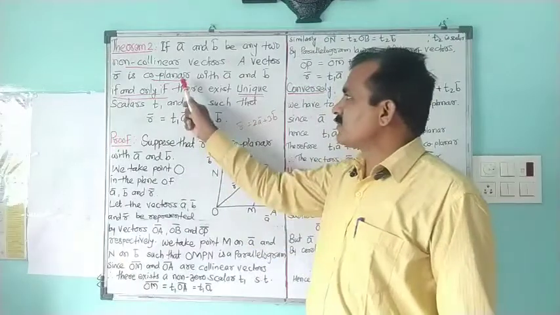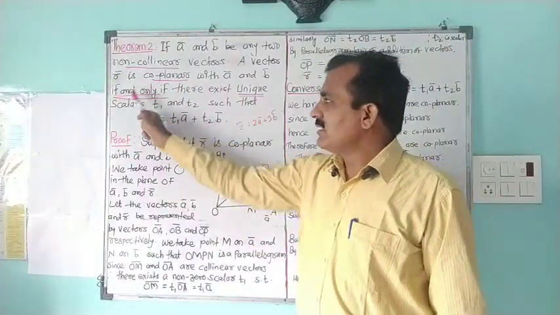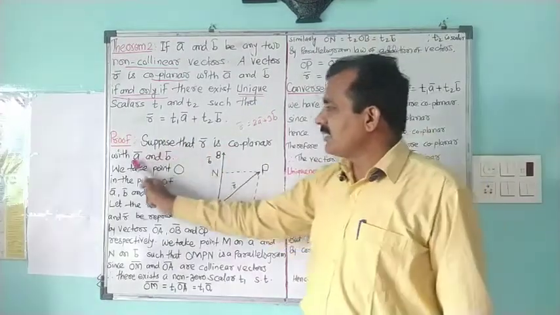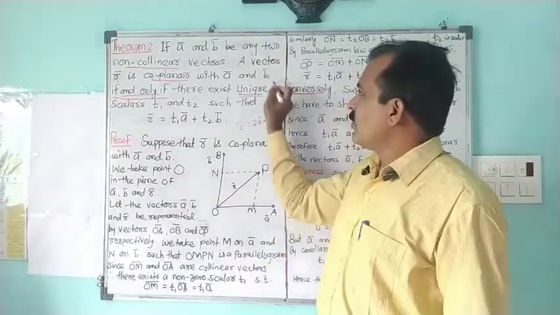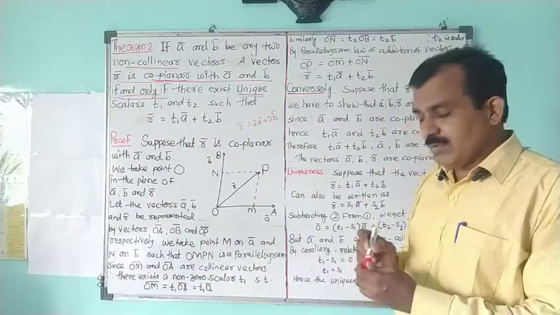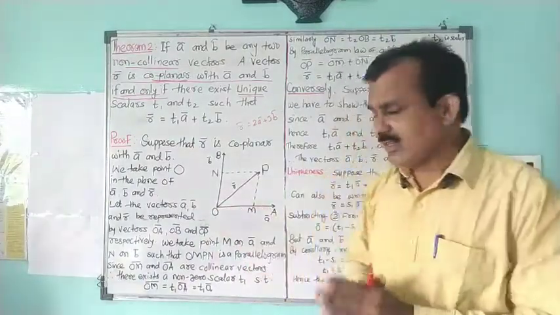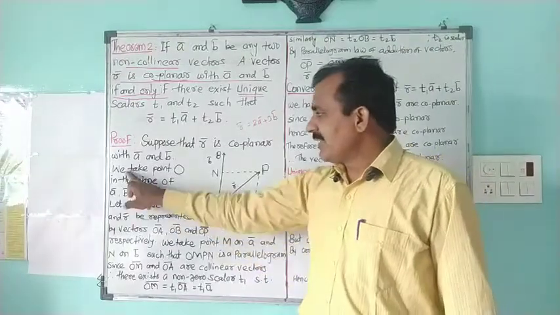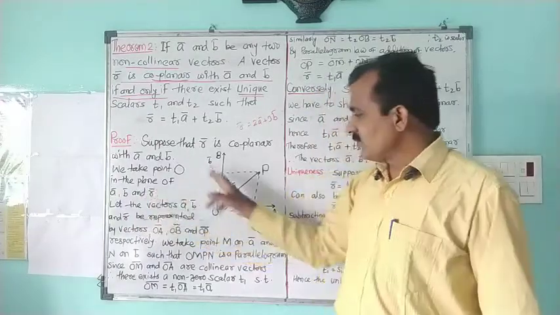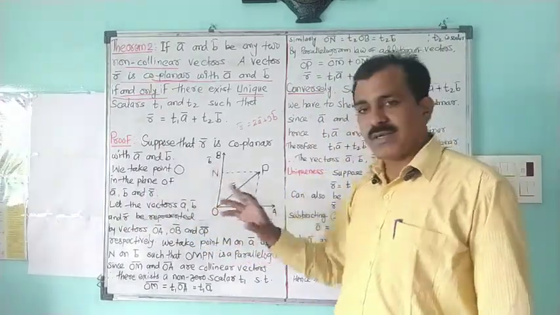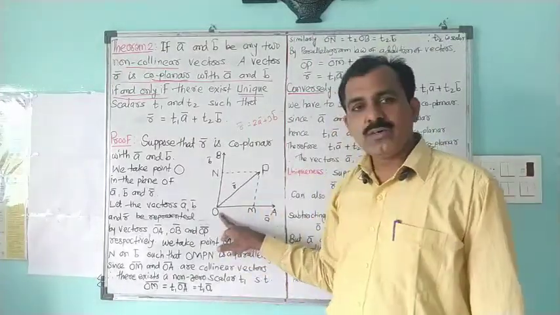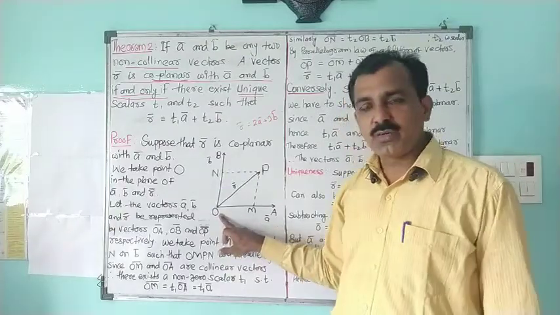So we are assuming the part which is before this if and only if word, and the part is: suppose that r bar is coplanar with vectors a bar and b bar. Now we will consider one simple figure starting from this point O. So we take point O in the plane of a bar, b bar and r bar. As we are considering these three vectors in the same plane, we consider one fourth point, point O, in the same plane.